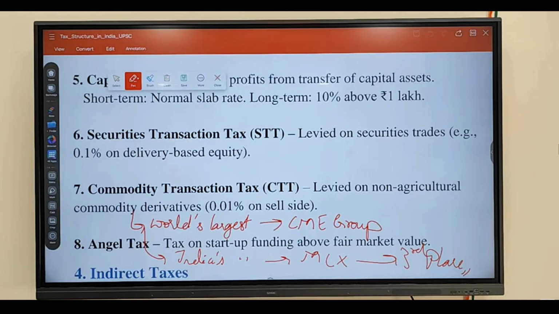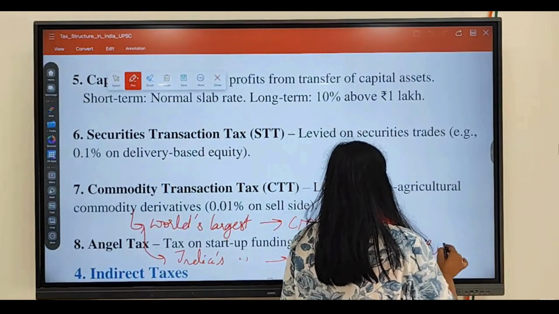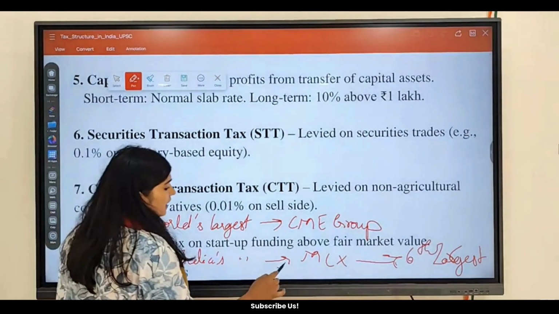Is it 6th? It is world 6th largest. Okay, then update it to the 6th one. It is the sixth largest commodity exchange in the world. In case of India it is top 1, but in case of world it is top 6. Okay? It is the 6th one.